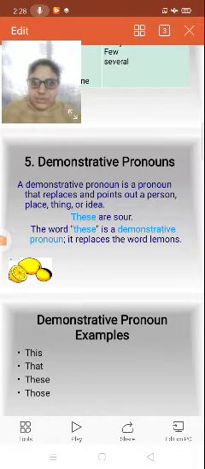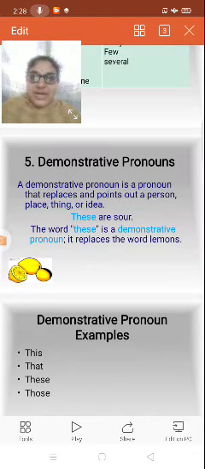A demonstrative pronoun is a pronoun that replaces and points out a person, place, thing or idea.